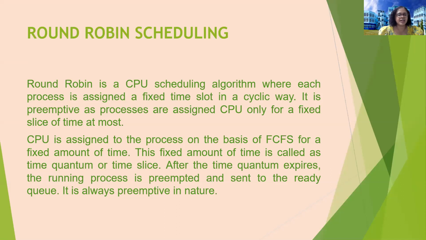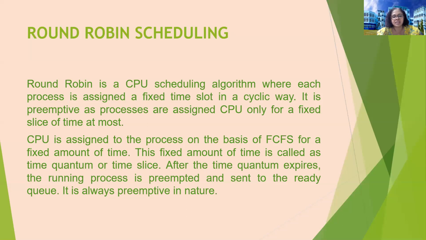The CPU is assigned to the process on the basis of FCFS for a fixed amount of time. This fixed amount of time is called the time quantum or time slice. After the time quantum expires, the running process is preempted and sent to the ready queue. It is always preemptive in nature. Keep this in mind that round robin scheduling is always preemptive in nature.